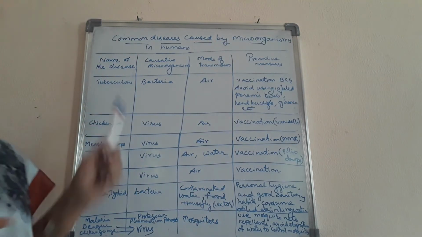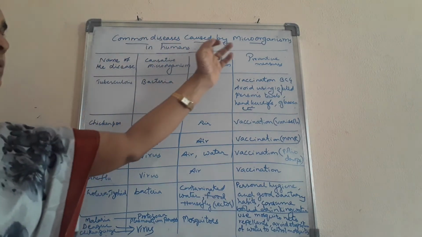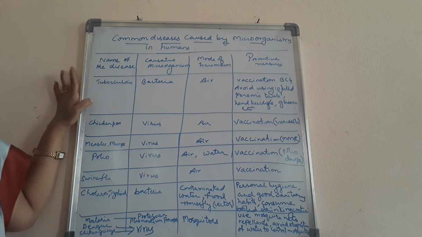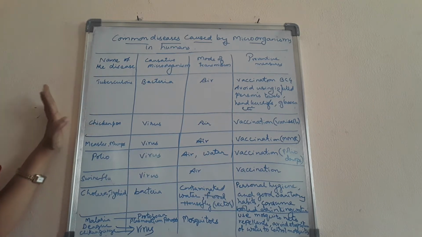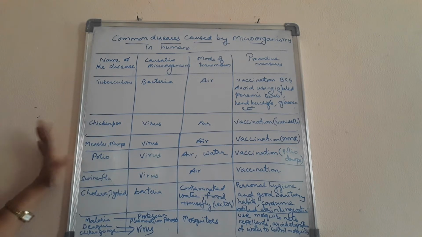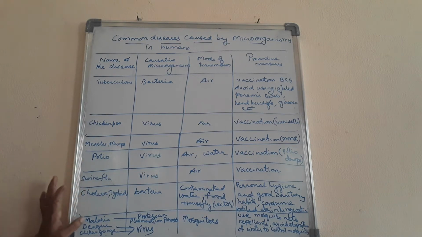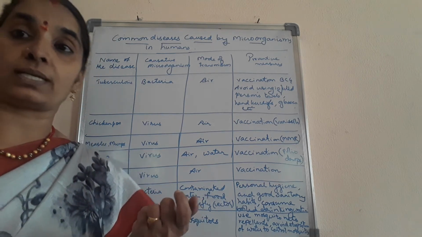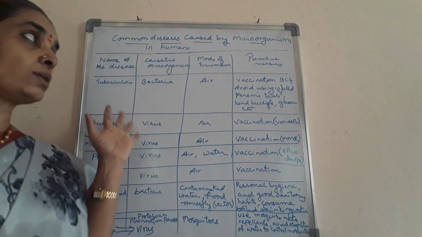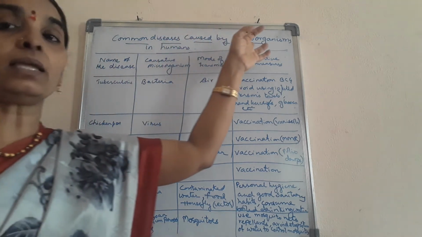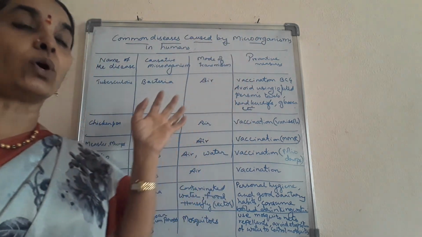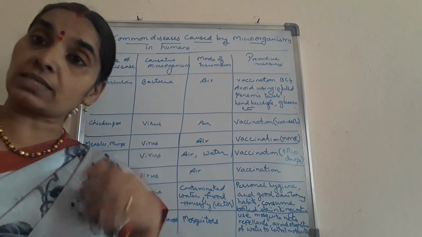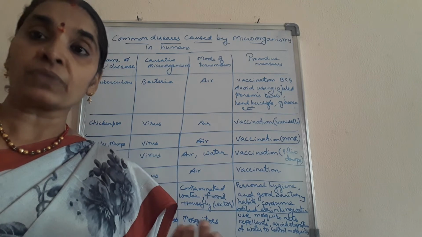See the table here, children. Now the common diseases caused by microorganisms in humans: tuberculosis, chickenpox, measles, mumps, polio, swine flu, cholera, typhoid, malaria, dengue, chikungunya, and Japanese encephalitis, which is called brain fever. These are all diseases caused by microorganisms. So what are the different microorganisms? Bacteria, viruses, and some skin diseases are also caused by insects and others.